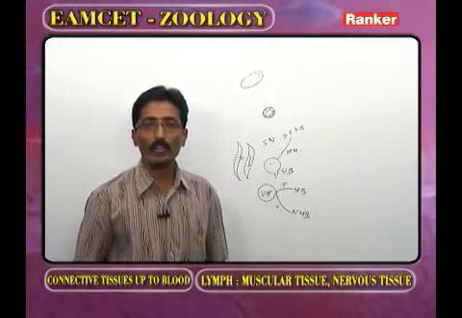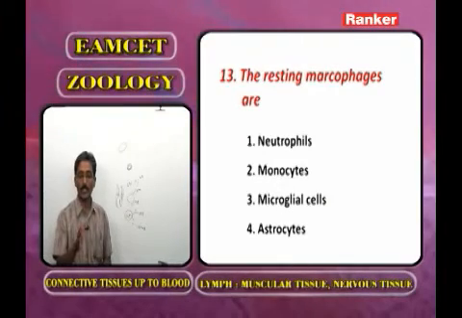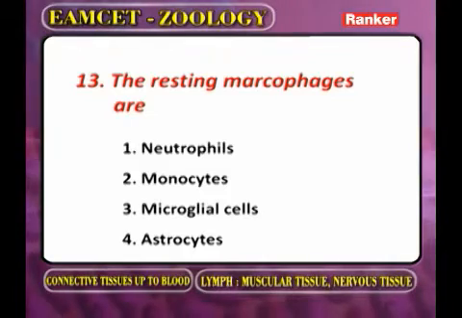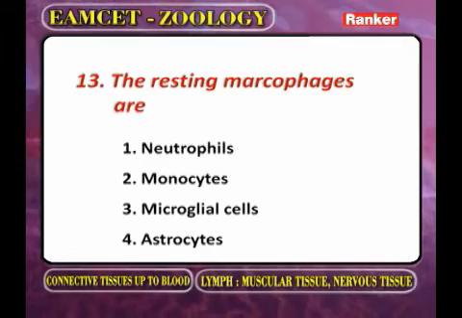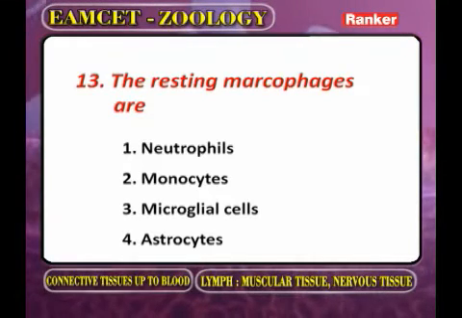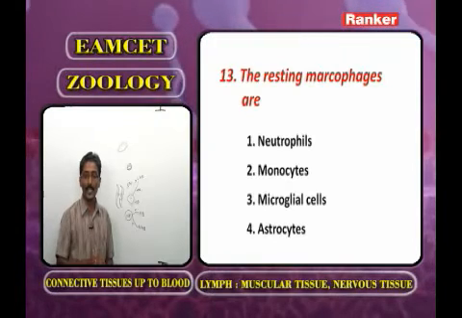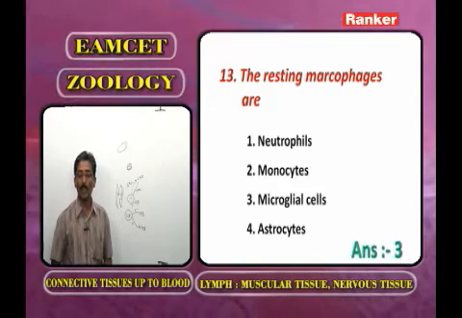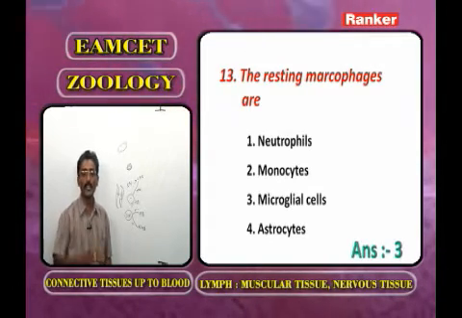Now here you have to identify the answer. The resting macrophages are, one, neutrophils, a type of blood cell, eliminated. Monocytes, a type of WBC, eliminated. Microglial cells, they are the resting macrophages. The correct answer for this question is the third option, microglial cells. Now move to the next question.